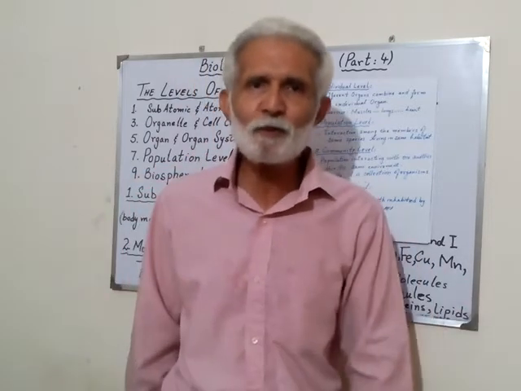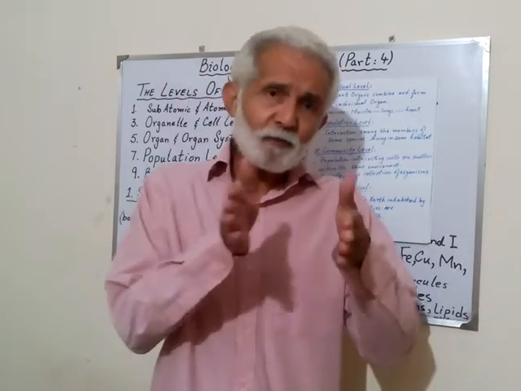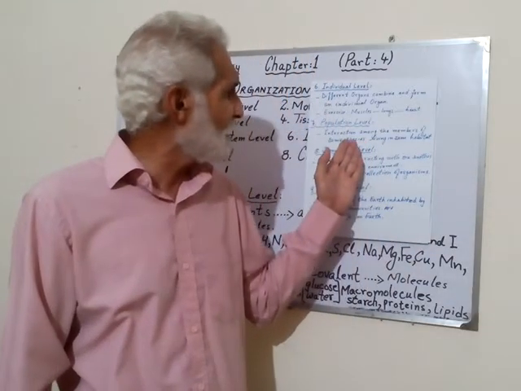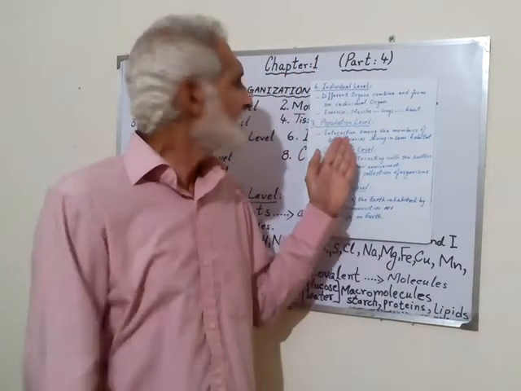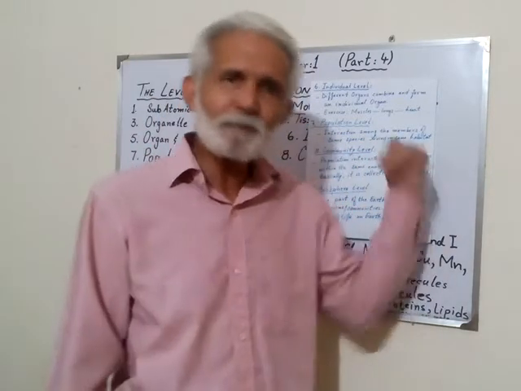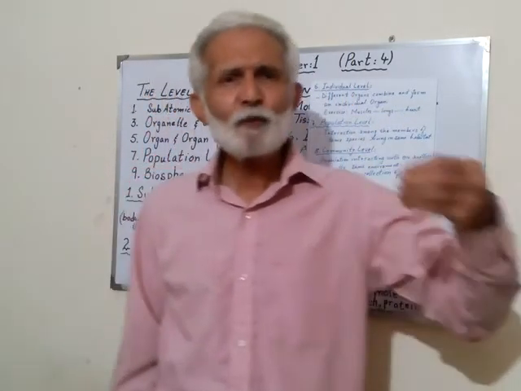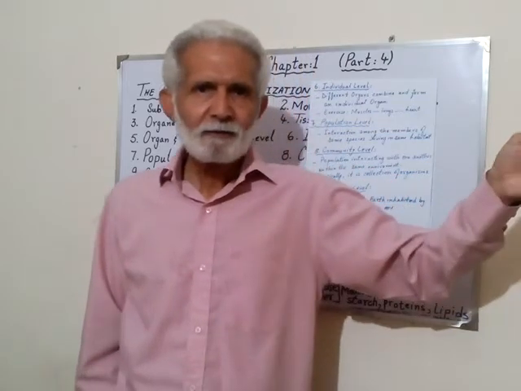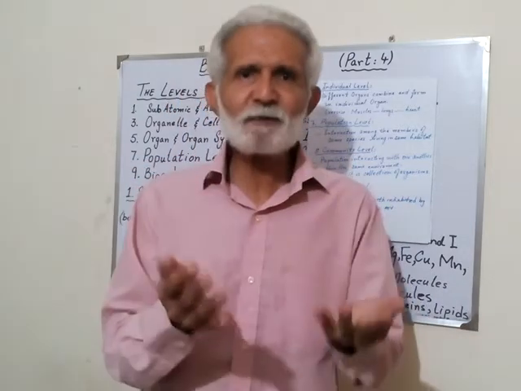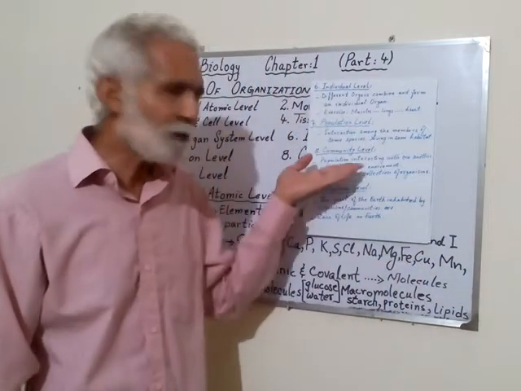I am human, so with humans I have the biggest relation. With other species I also have some relation, but in my own species, I am living in a habitat in relation with my kind of species. Interaction among the members of the same species living in the same habitat forms a population. Population of Pakistan: when we say 22 crore or 23 crore, we are not counting cats and dogs. It is the population of humans, the same kind of species, living in a habitat, the living place Pakistan. So that forms the population of Pakistan.